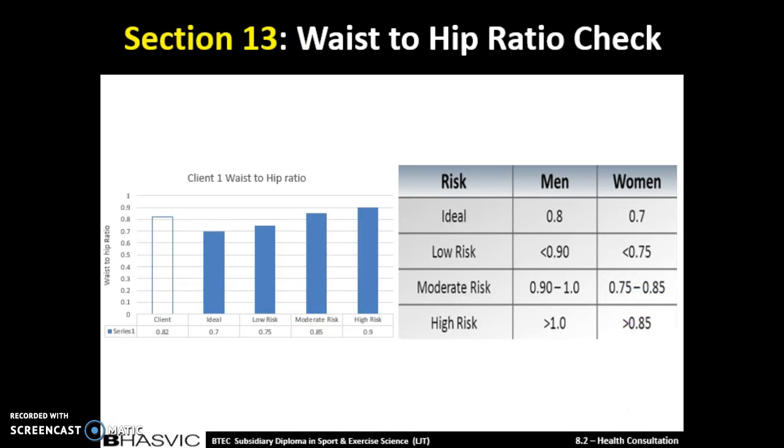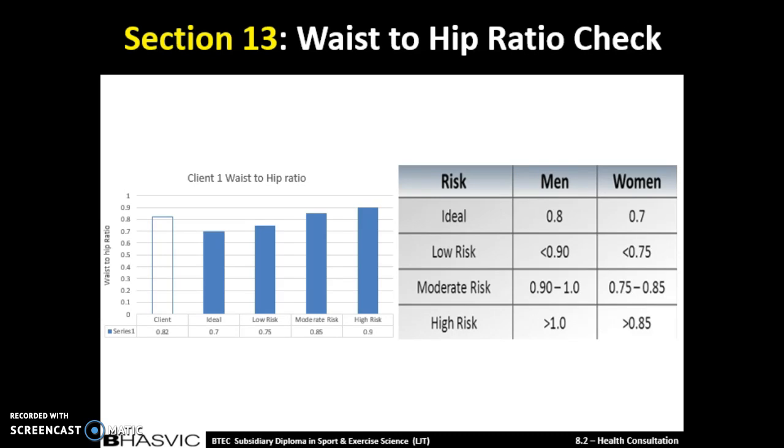Here we have the normative data for the waist to hip ratio check, and also a graph comparing Sue's results to the ideal one below and above that. Here we can see from the normative data on the right that Sue's score of 0.82 is in the moderate risk stage. This is worrying as it is a moderate risk and not even a low risk. This will mean that we will have to take immediate actions on this as it is a high risk to her and is very unhealthy for her.